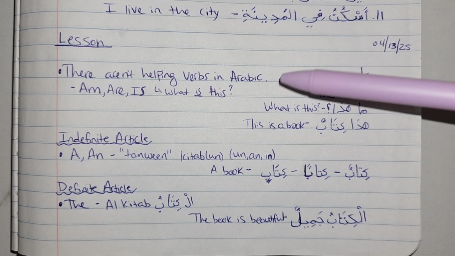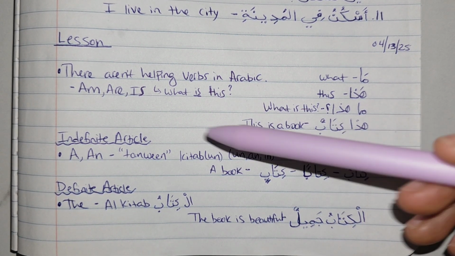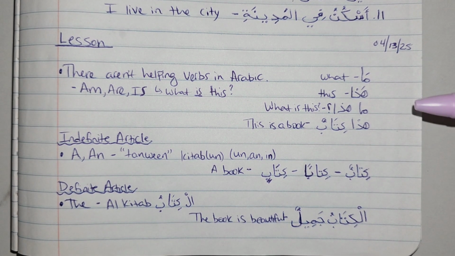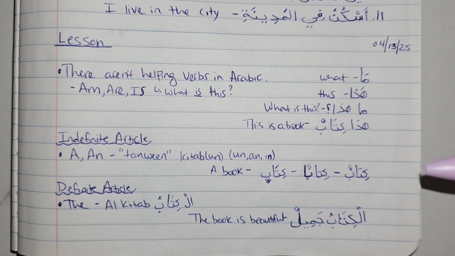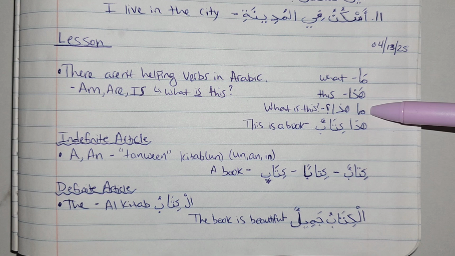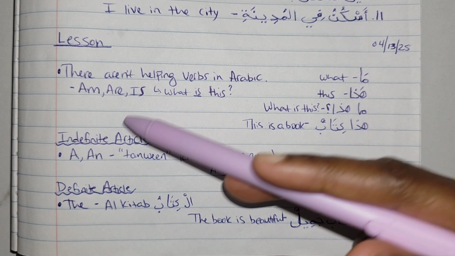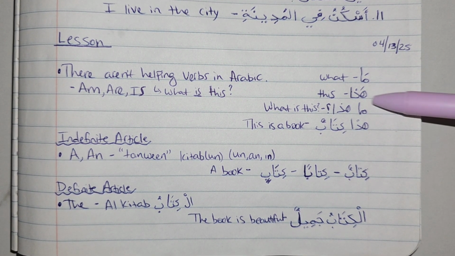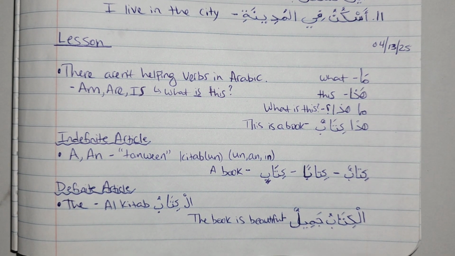There aren't helping verbs in Arabic. So the words am, like I am, or are, or is, there are no words that are specifically for those words. For example, ma means what, and hada means this. So when you want to say what is this, you say ma hada, what this. There's no exact word for is or am or are, but you just know that that's what you're asking. So ma hada, what is this? Hada kitabun, this is a book.